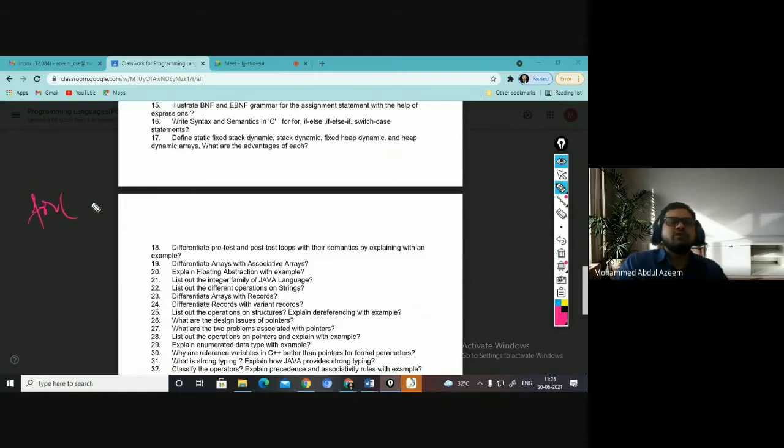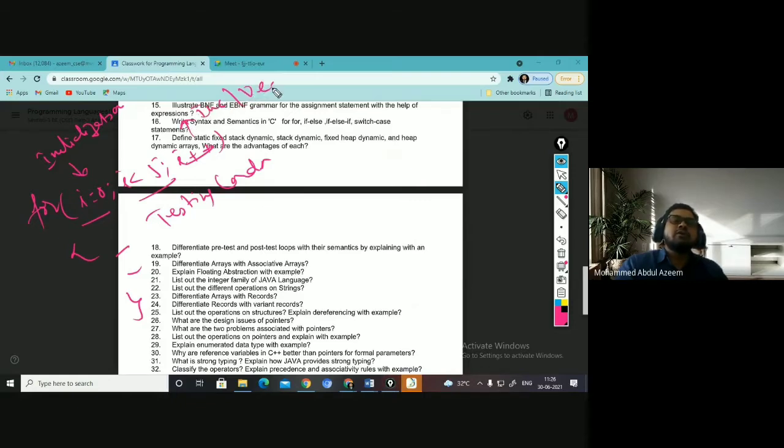For example, you have a for statement: for i equal to 0, i less than 5, i plus plus. You have certain statements. What happens first? Initialization. This is the testing condition, and this is incrementation or decrementation. So how does this for loop work? As we know, initialization first takes place.